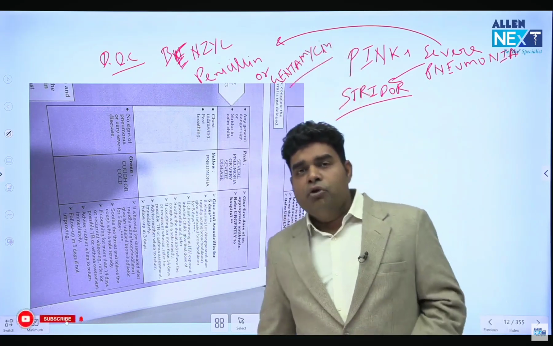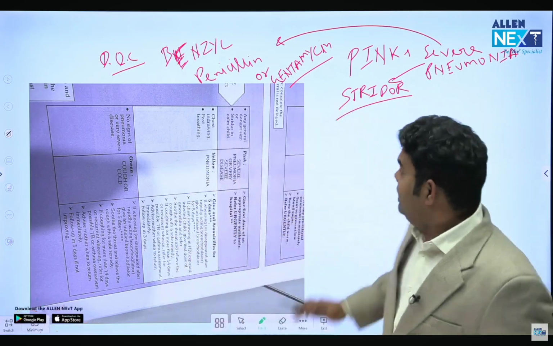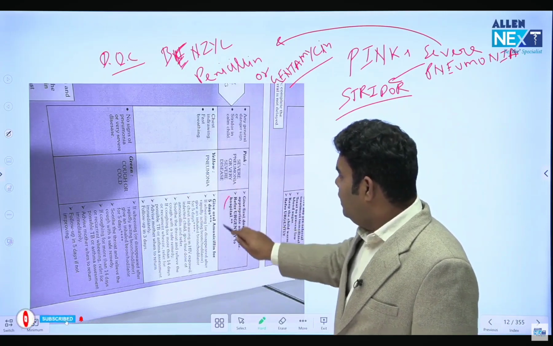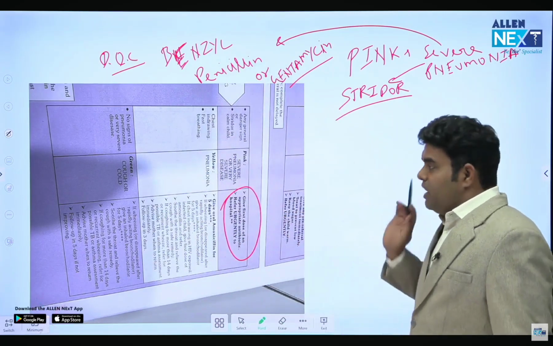So in a child, if you find stridor while breathing or a danger sign, you will classify that as severe pneumonia and you will give the IM antibiotic, and after giving the IM antibiotic, refer urgently to hospital. That is the pink category, severe pneumonia.